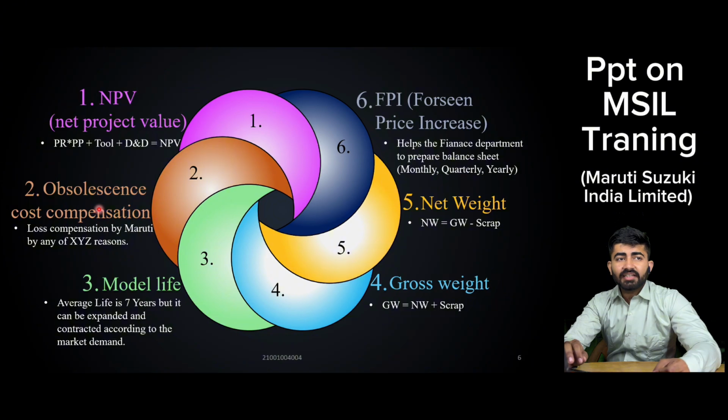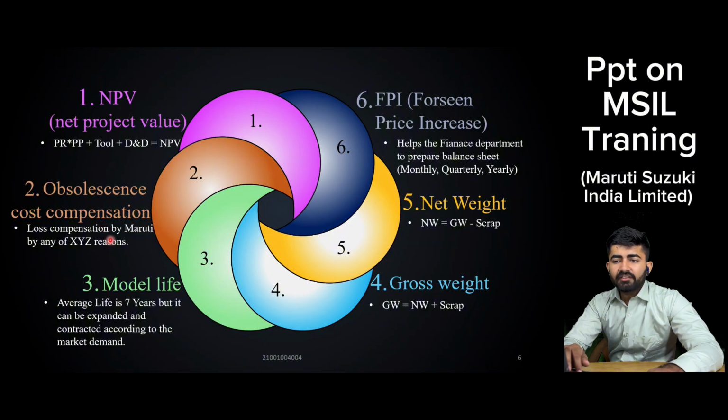So Maruti decided not to produce the 5-door Jimny. Due to this, the vendors have purchased raw materials and tooling, because Maruti only provides the tooling cost for the main tool, but there are several other tools that the vendor arranges itself. So the loss at the vendor end is compensated by Maruti, that is known as obsolescence cost compensation.